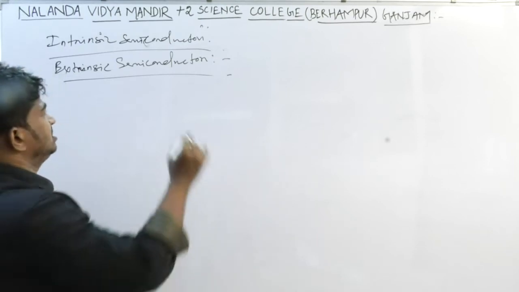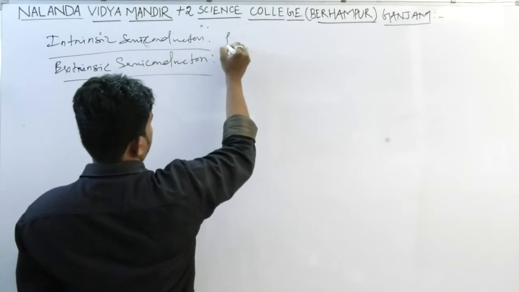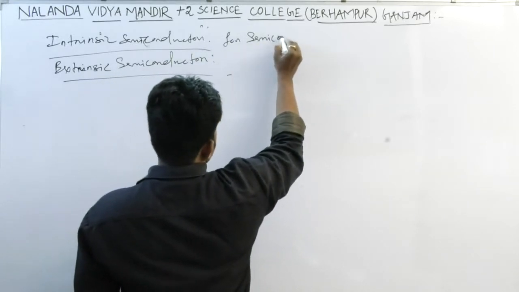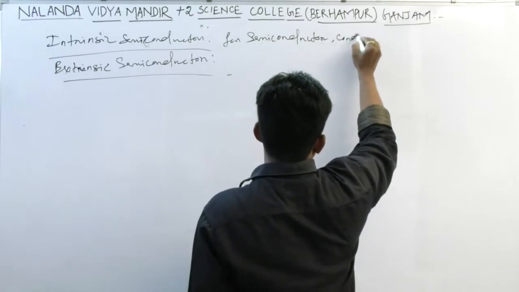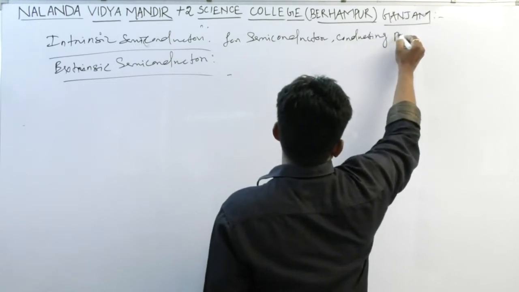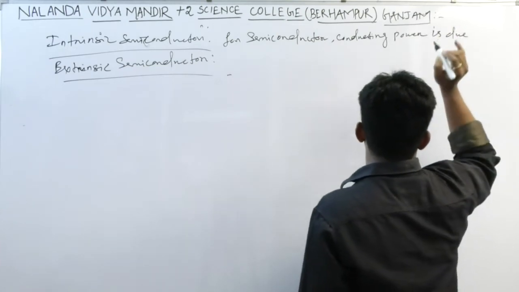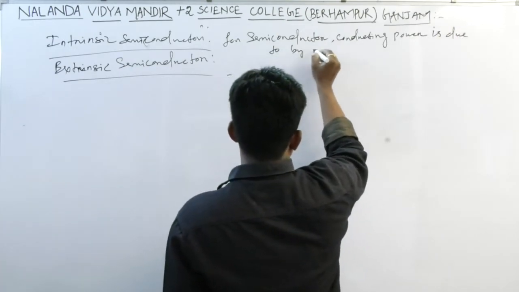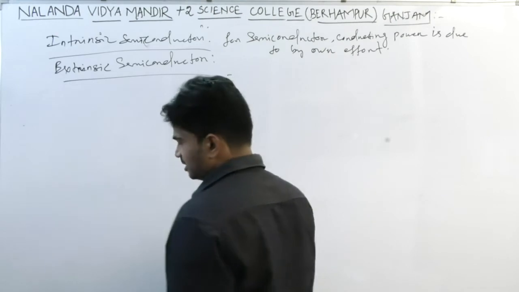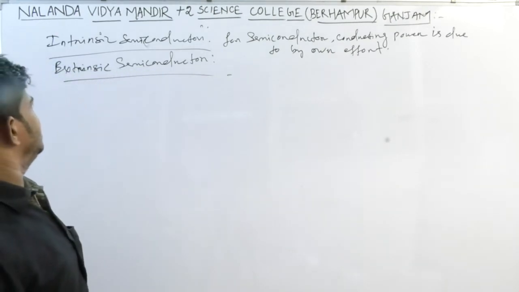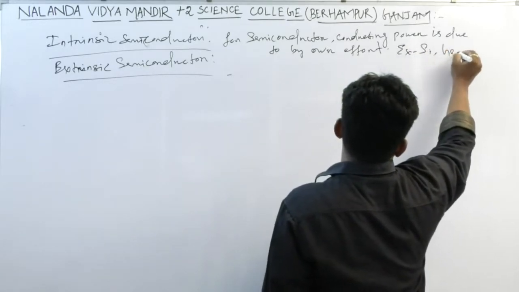Intrinsic semiconductor means the conducting power is generated by its own effort. Example: silicon or germanium, like that.